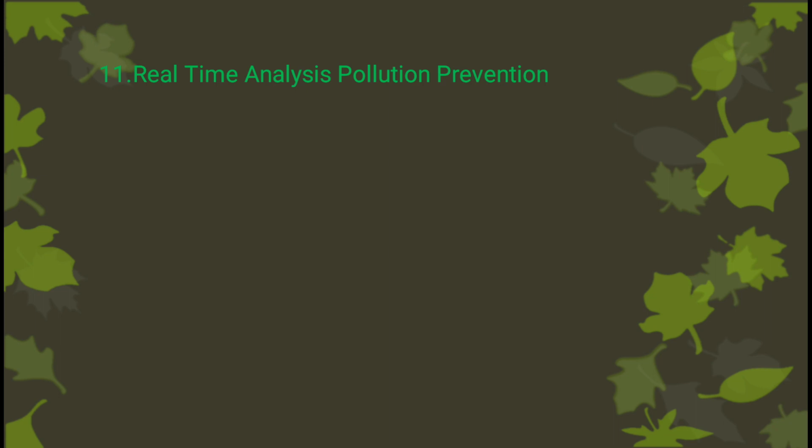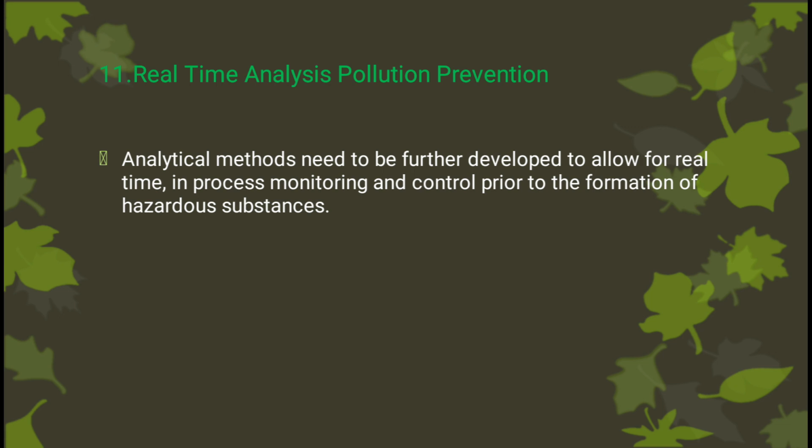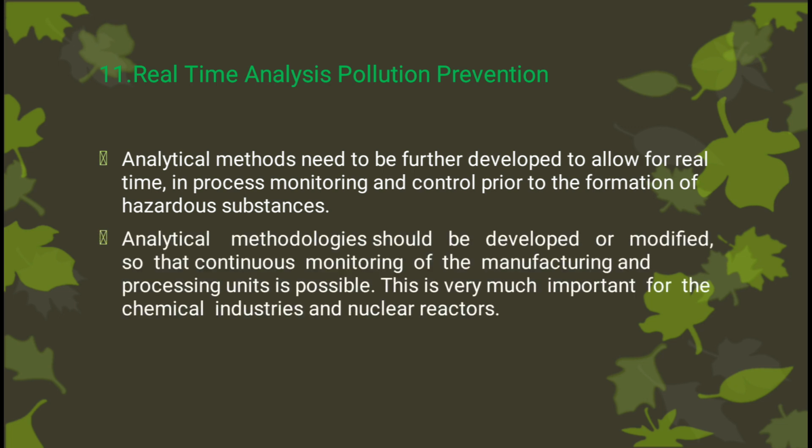Next principle is real-time analysis for pollution prevention. The analytical method needs to be further developed to allow for real time in-process monitoring and control prior to formation of hazardous substance. It is necessary to use accurate and reliable analytical technique to monitor chemical process and generation of hazardous byproduct so that accident can be prevented in chemical plant. This is very important so that accident can be prevented in chemical plant.